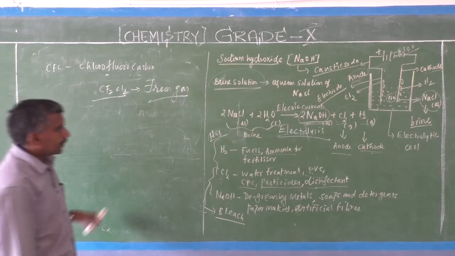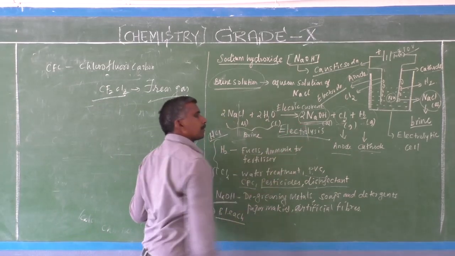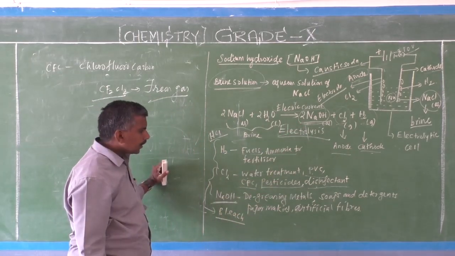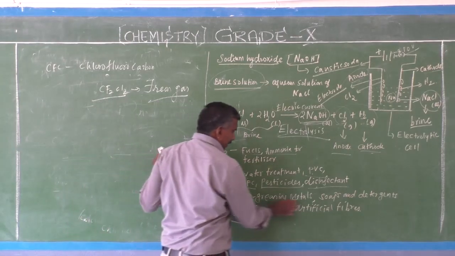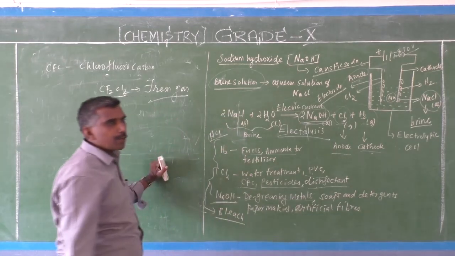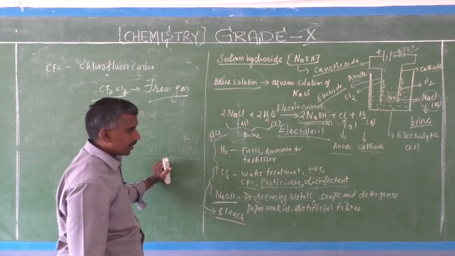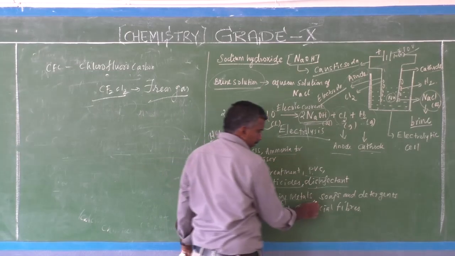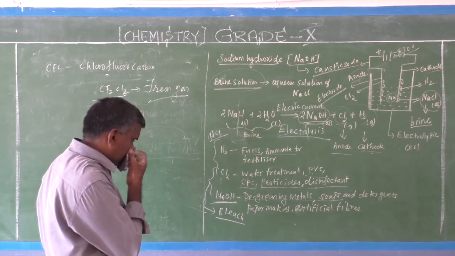Now, the third chemical is sodium hydroxide. What are the uses of sodium hydroxide? It is used for degreasing metal, a grease removing agent for metal. Sodium hydroxide is also used in soap preparation.